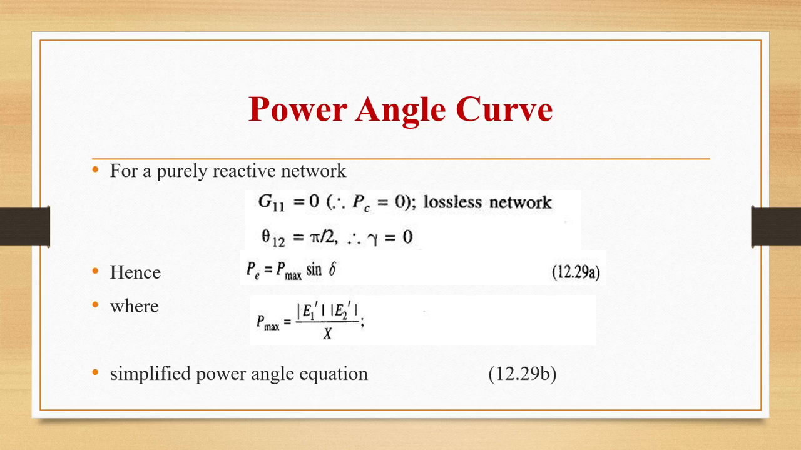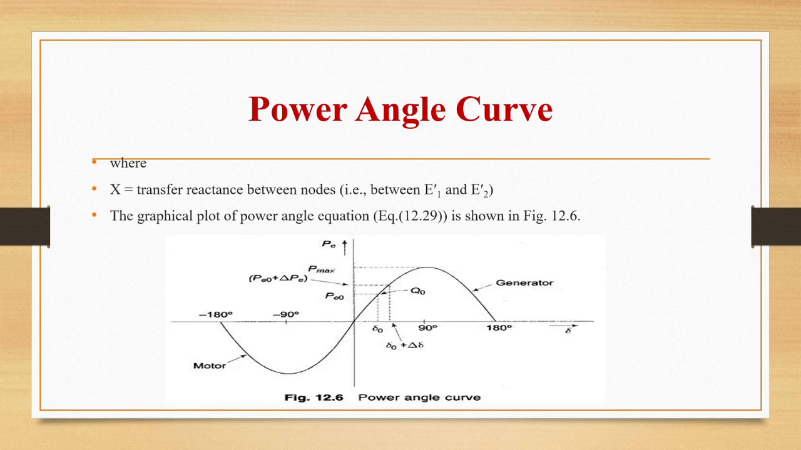For a purely reactive network, G11 is equal to 0 and theta 12 is pi by 2. Therefore, gamma is equal to 0. Hence, Pe is equal to Pmax sin delta. What is Pmax? Pmax is nothing but mod of E1 dash mod E2 dash by X. So this is a simplified power angle equation, where X is the transfer reactance between nodes, that is between E1 dash and E2 dash.